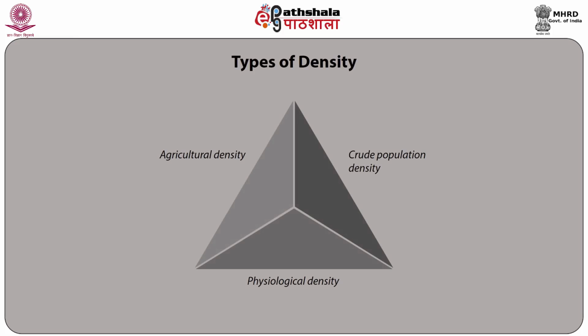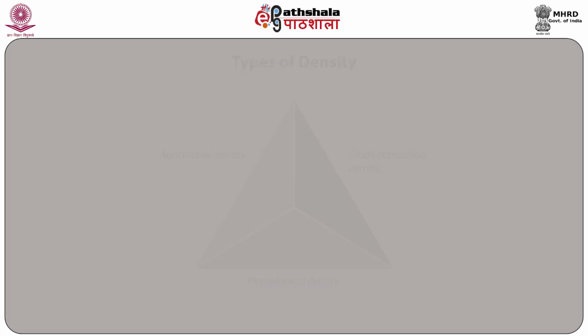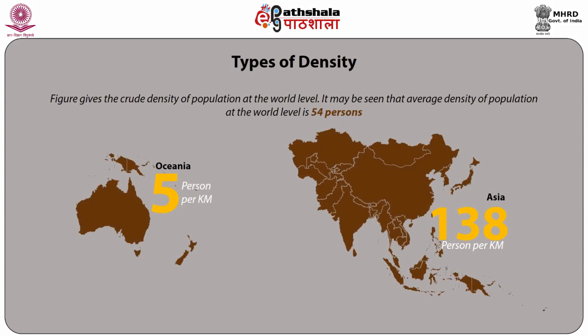The types of density are crude population density, that is ratio of population to area, generally measured as persons per square kilometer; physiological density, that is ratio of population to cultivable area; and agricultural density, that is the ratio of agricultural population or rural population to cultivable area. Figure gives the crude density of population at the world level.